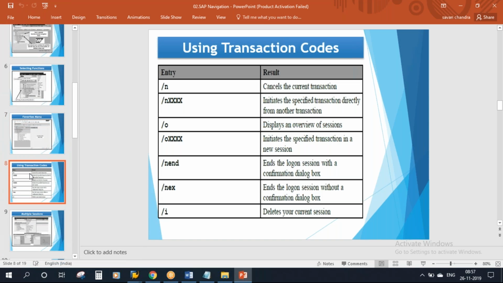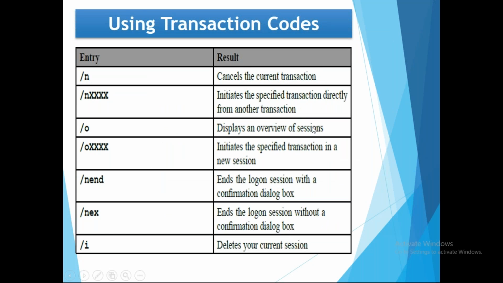Next is using transaction codes. While working in SAP, you use some shortcuts, which result in certain functions. Suppose you are working on one transaction and you want to cancel it. Then you can use /n in the fast path field.